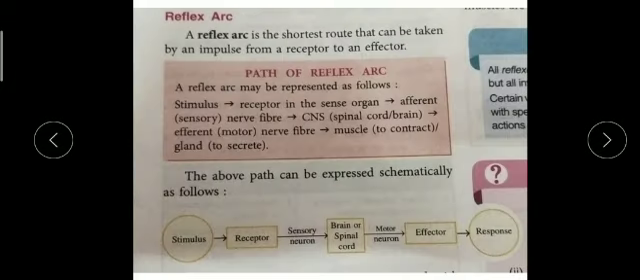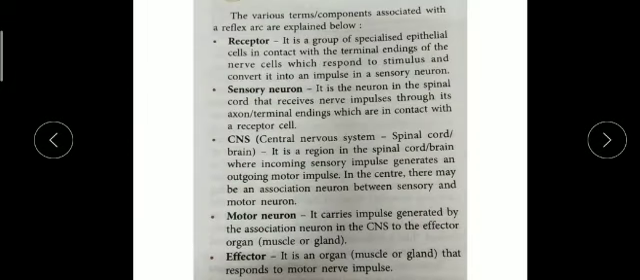Next is the motor neuron. After the CNS, the signal goes to the motor neuron. It carries impulses generated by our association neuron. As I said, the association neuron links the sensory neuron and motor neuron. Then that signal is passed to the effector. What is that? It can be a muscle or a gland, which responds to a motor impulse.